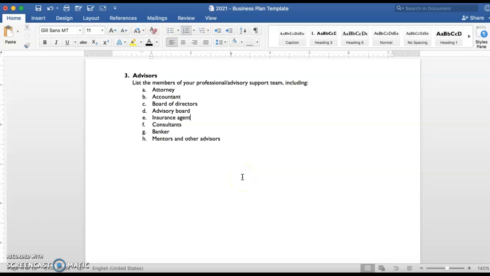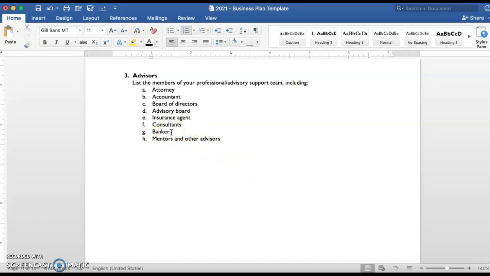I don't want you to list them like this. I want you to give me a paragraph talking about why you have an insurance agent and, to transfer the risks and so on. You don't need a person's name. You just need to say that you're getting insurance to cover your business in the event of accidents, right? If you have a consultant, that's fine.